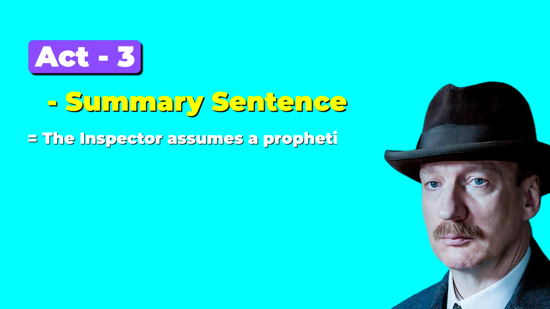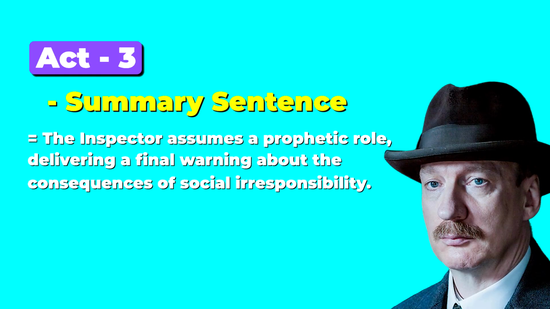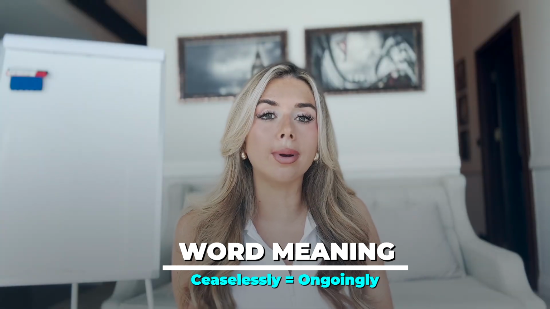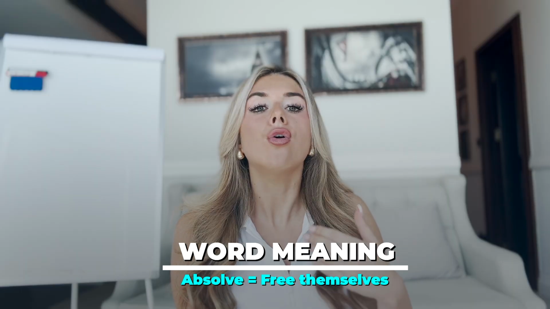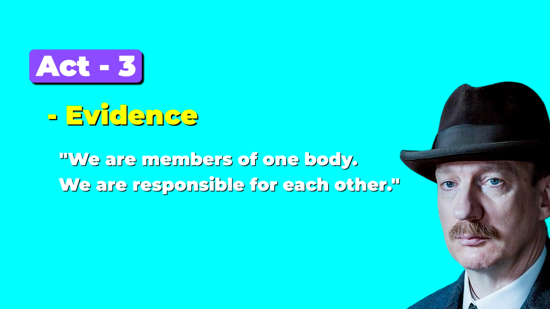The inspector assumes a prophetic role, delivering a final warning about the consequences of social responsibility. So remember, prophetic is kind of looking into the future. So we can see he's looking into the future of the consequences if we don't accept responsibility, or what will happen if people ceaselessly, so ongoingly, neglect and absolve, so free themselves from responsibility and the consequences of their own actions. So the quote that we're going to look at is, "We are members of one body, we are responsible